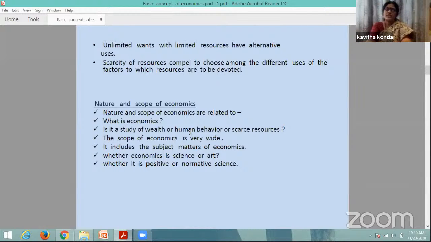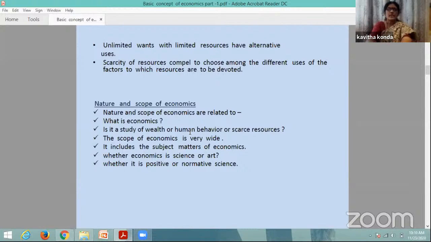If you take electricity, it is used for so many purposes, isn't it? It has alternative uses. Many other raw materials are also used for multiple purposes. So we have to choose how to use the resources. Why? Because the resources are limited, and we have to put them to proper use to increase, to develop, or to achieve growth in the economy. Among the alternative uses we have to choose.